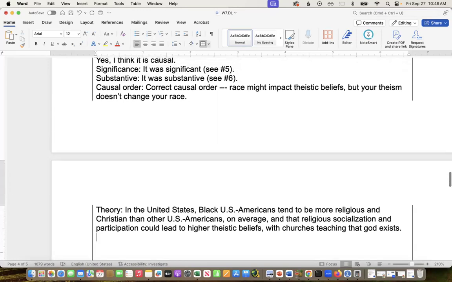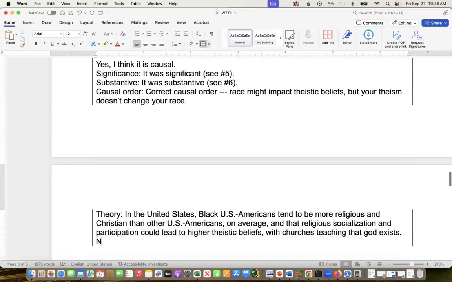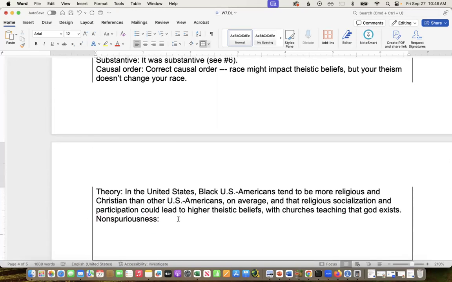And then we have non-spuriousness. This is asking, is there anything else that might come before both race and theistic beliefs that might explain away the relationship? Like region, for example.